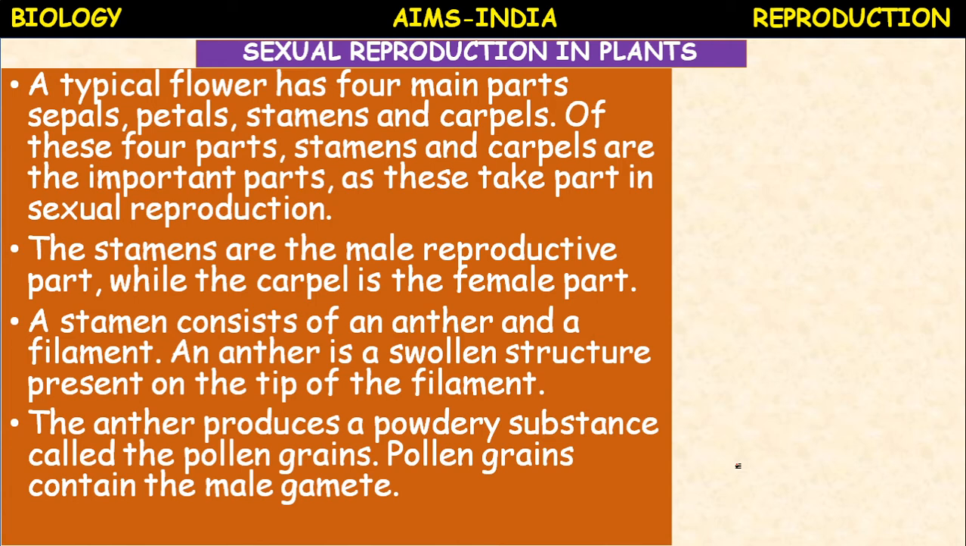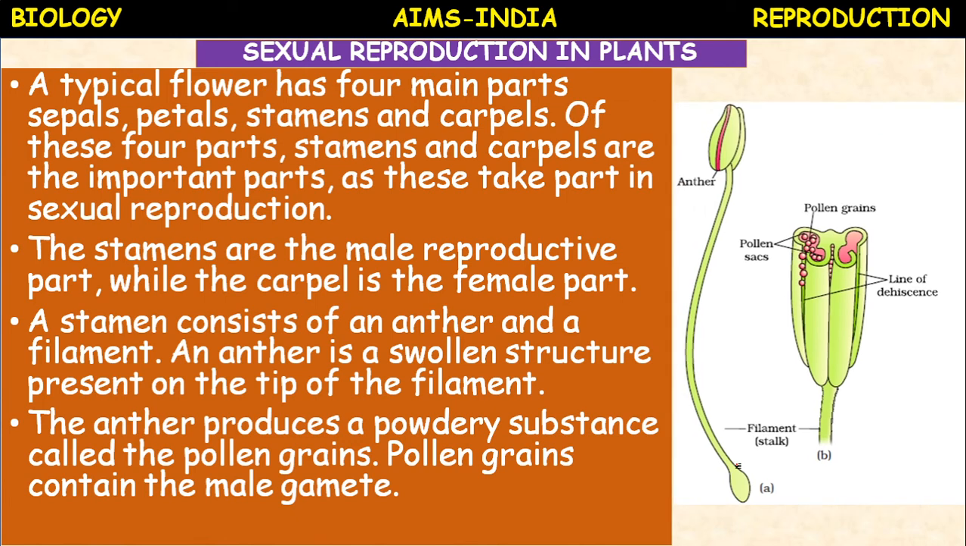The anther produces a powdery substance called pollen grains, or simply we can call it pollen. The pollen grains contain the male gametes, or the pollen grain itself is called a male gamete. Okay, so this is the stamen. Stamen means it's a complete one, consisting of 2 parts, anther and filament.